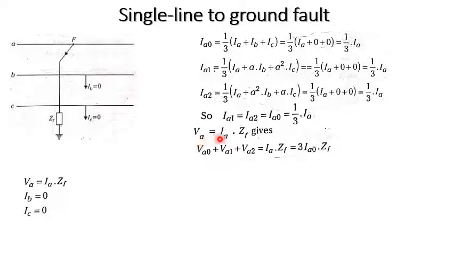VA is equal to IA into ZF. We know that VA can be written as VA0 plus VA1 plus VA2, which is equal to IA into ZF. IA can be written as 3 times IA0, from the previous expression. So that is equal to 3 times IA0 into ZF. This means we have to consider the fault impedance, and the current flowing is 3 times IA0.